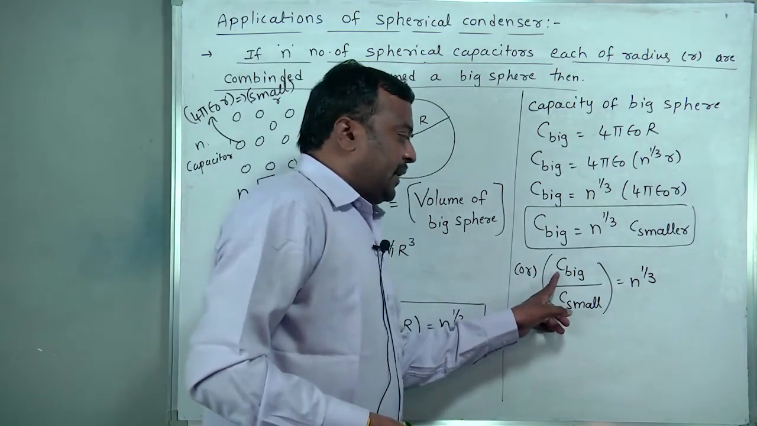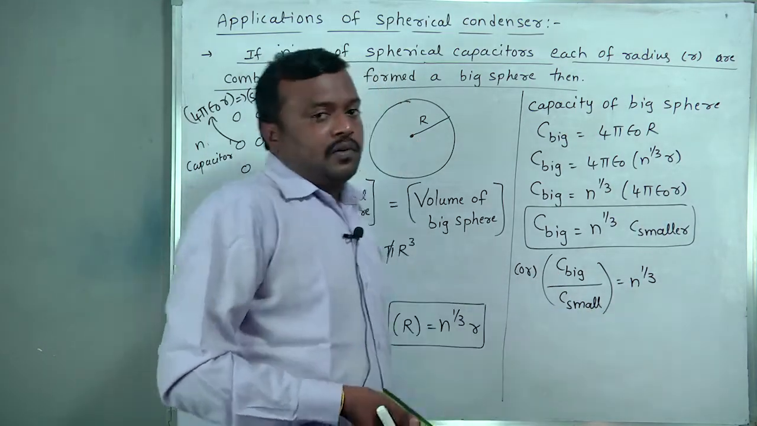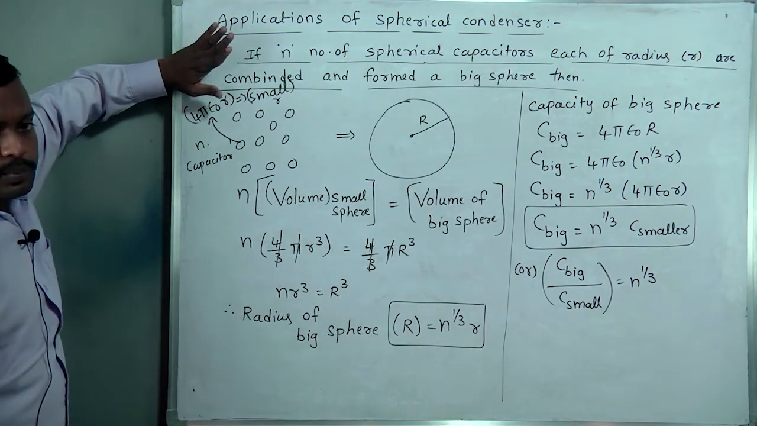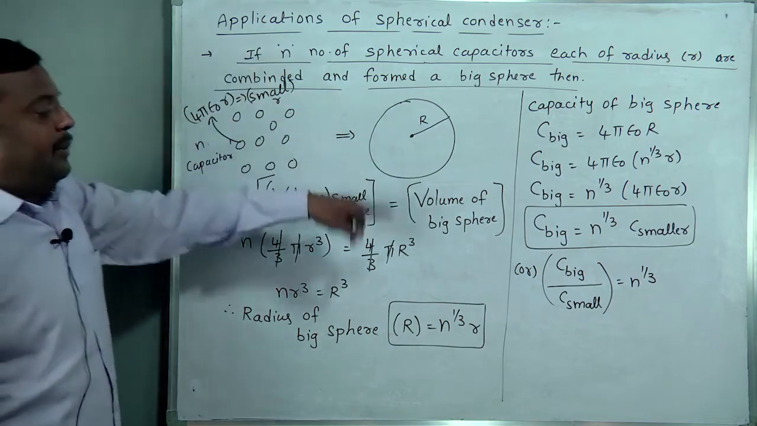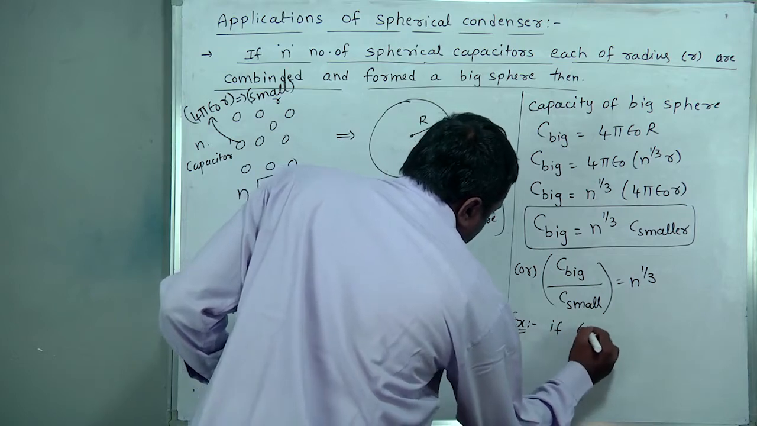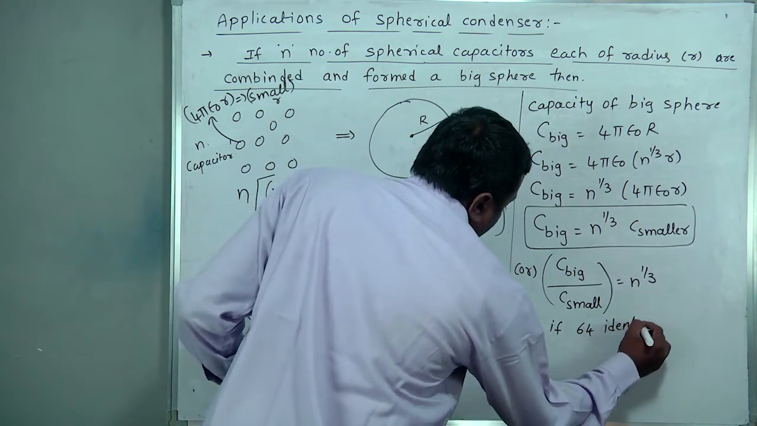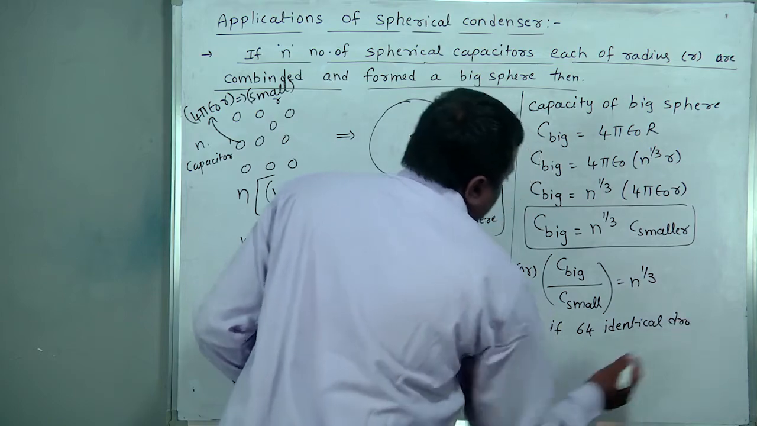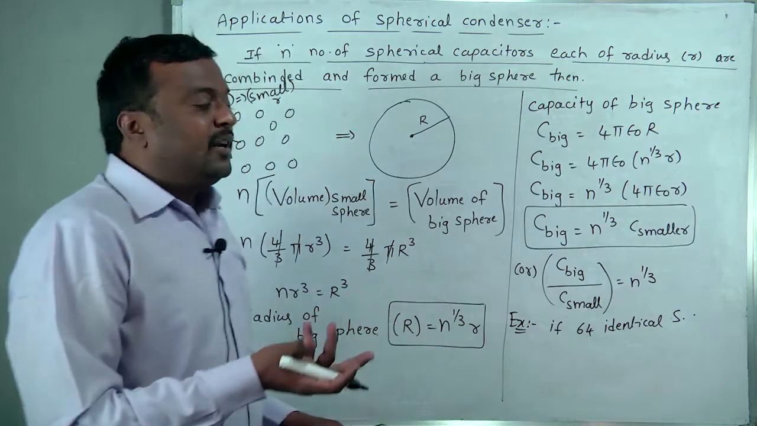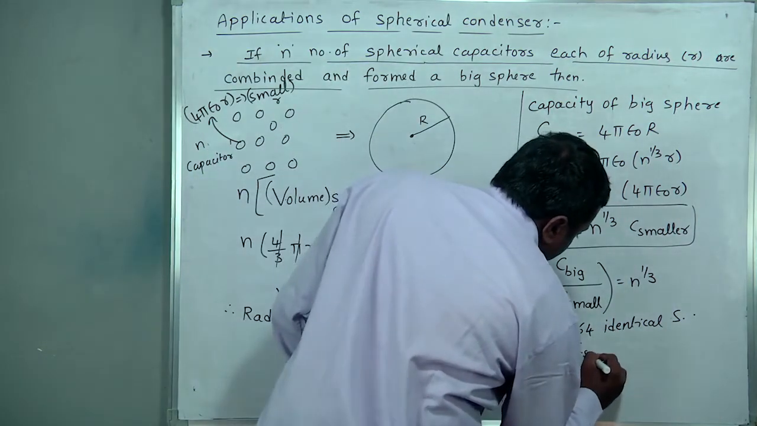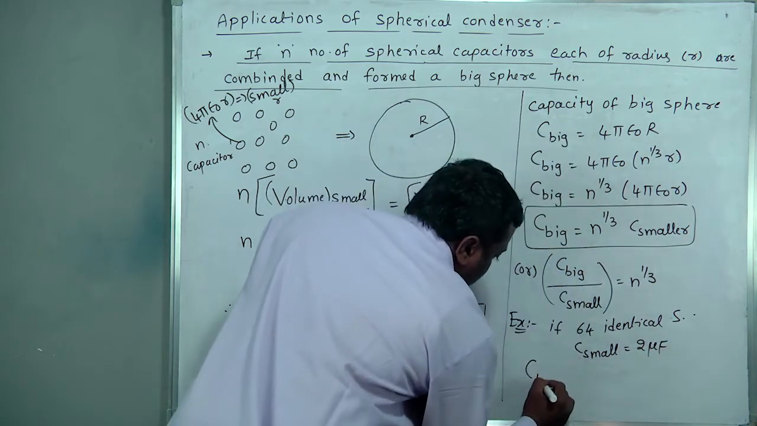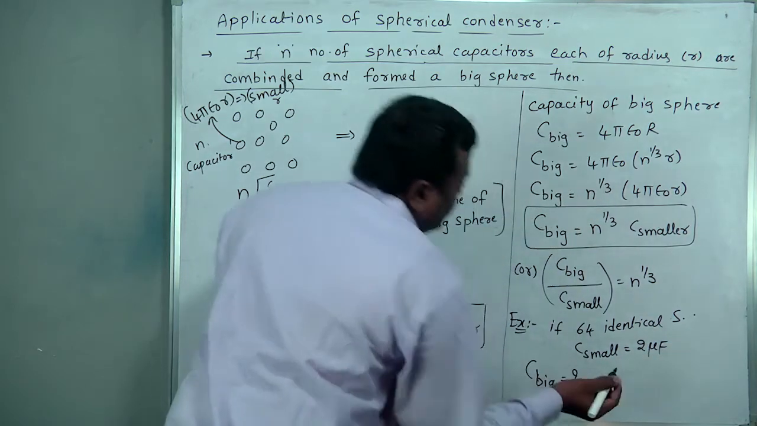The ratio of big sphere capacity to small sphere capacity is also 1 by 3. So, the number of droplets, each of radius small r, combine to form a big drop like this. This is the relation. Suppose 64 identical small spheres are combined to form a big sphere, and each small sphere has a capacity of 2 microfarad, then what is the capacity of the big sphere?